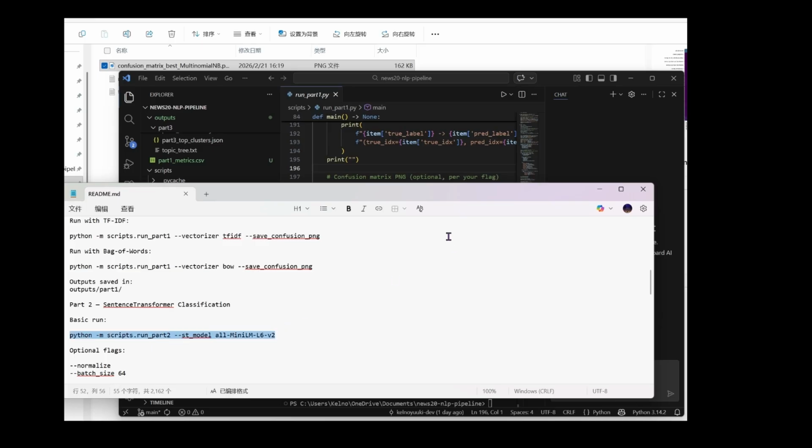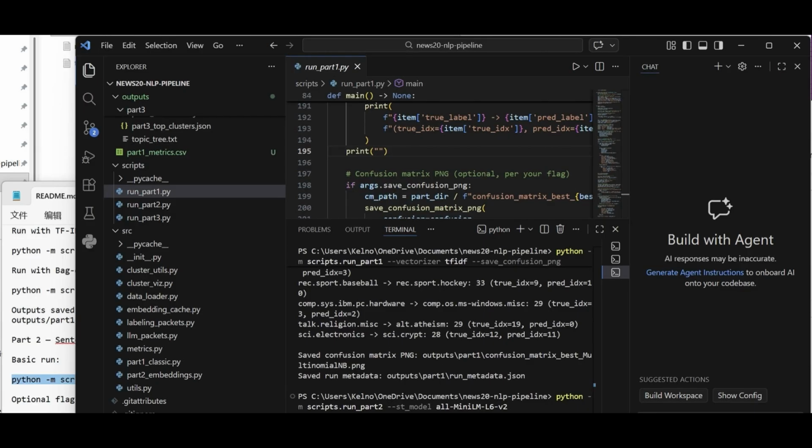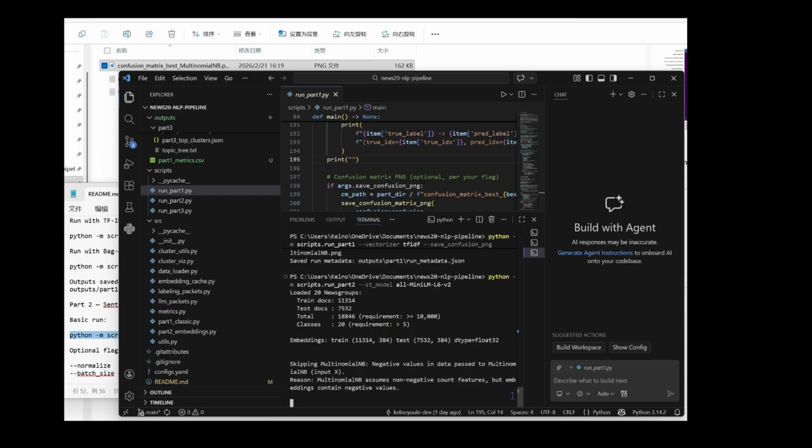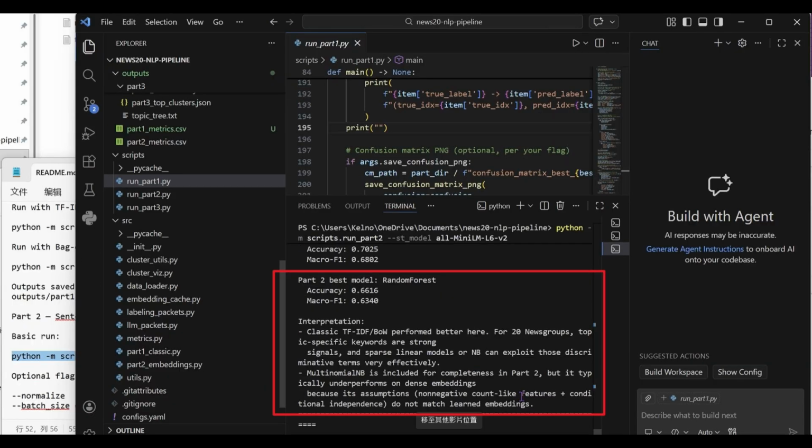Next, we pivot to part 2, replacing TF-IDF with SentenceTransformer embeddings using the all-MiniLM-L6-v2 model. This generates dense vectors of size 384 for each document. Interestingly, performance dropped with this approach. The top performer was Random Forest with accuracy 0.6616, macro F1 score 0.6340.